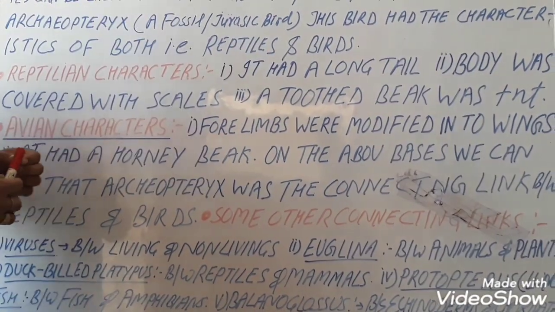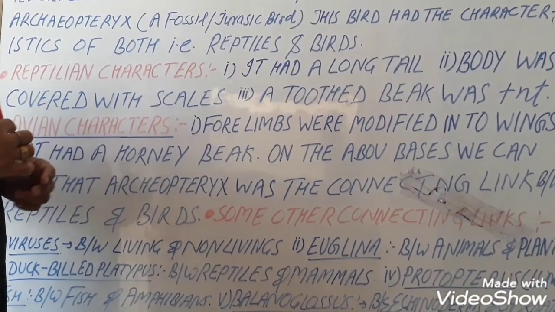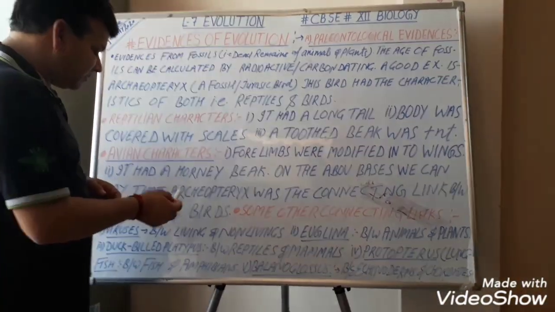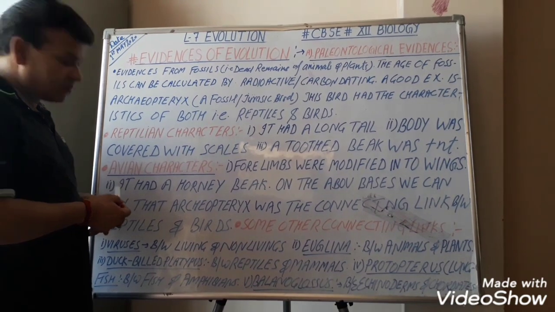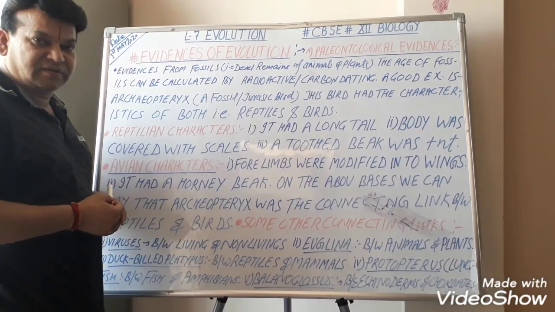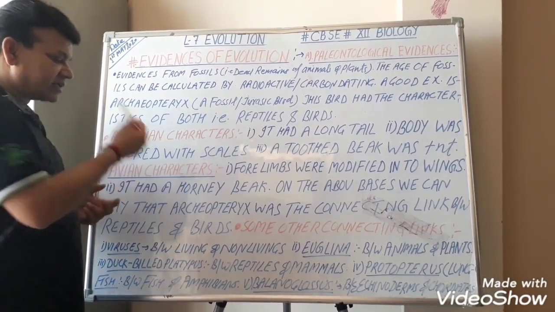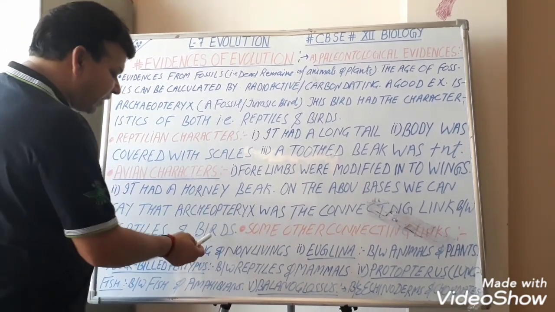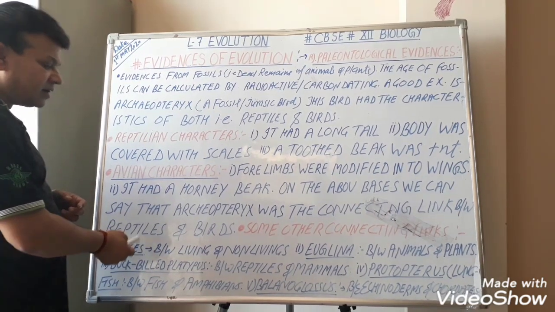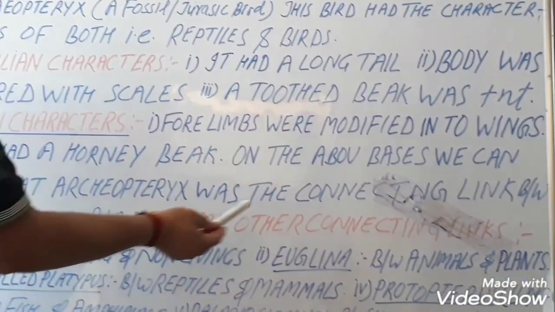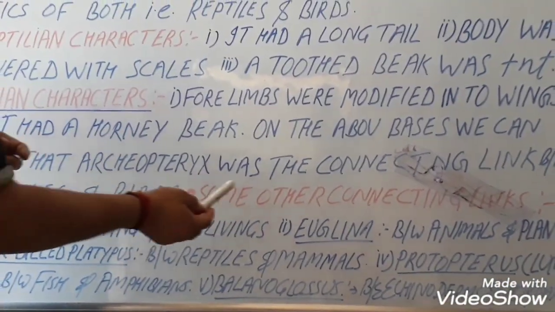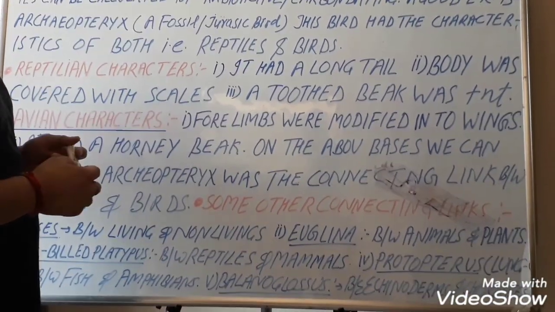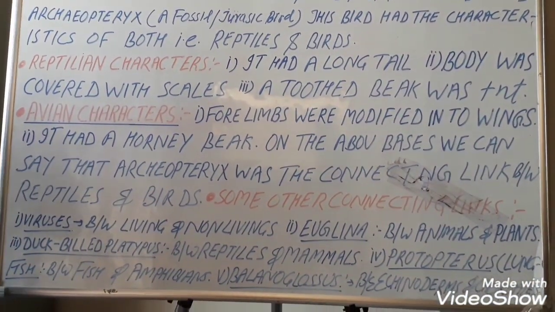Or we can say that in the evolutionary trend, the reptiles come before the birds. So this creature has both the characteristic features. So we can say that birds have been derived from the reptiles. Some other connecting links, or important examples of other living connecting links, are viruses.